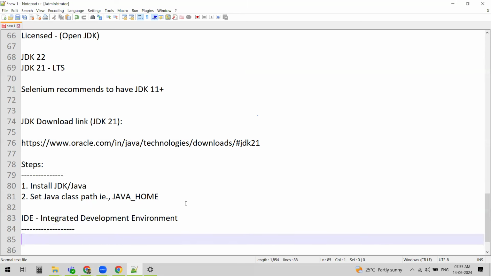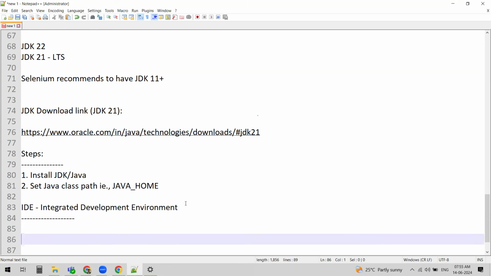So what is an IDE? We can even write Java programs in Notepad. You can write the Java code in Notepad, compile it from the command prompt, and get the output there. But if you want to write complex logic, hundreds of lines of code, managing that large number of lines or big programs is difficult in Notepad.